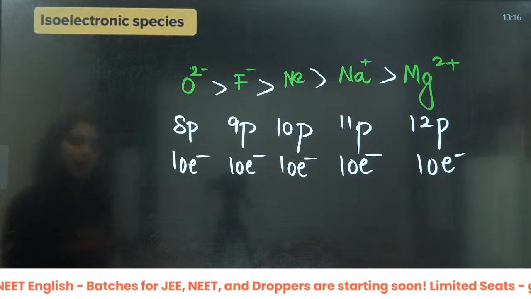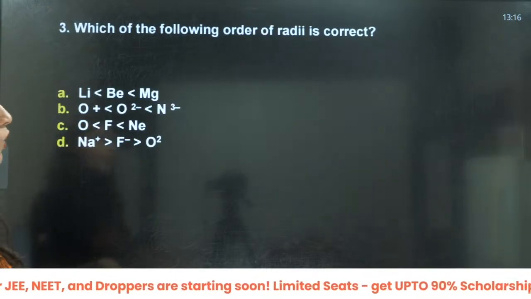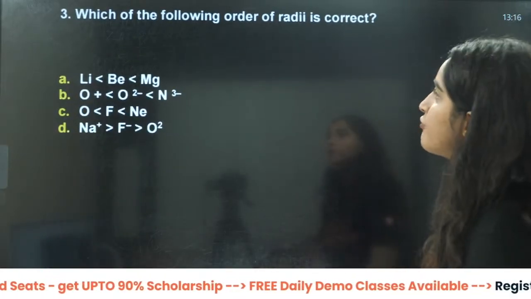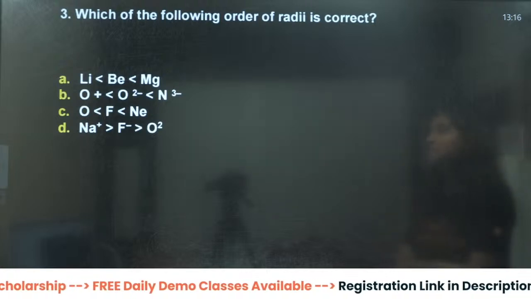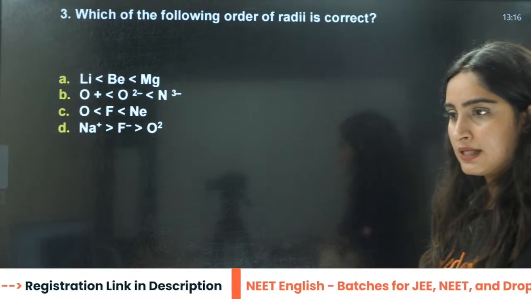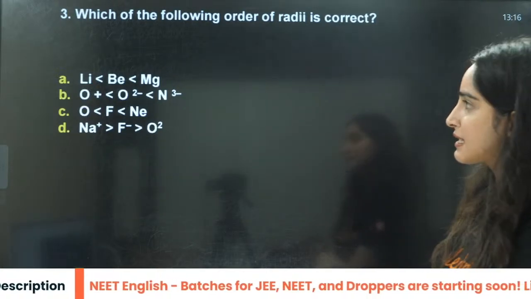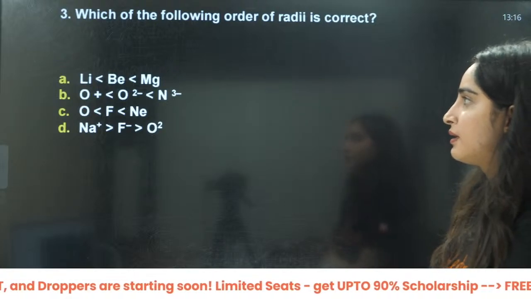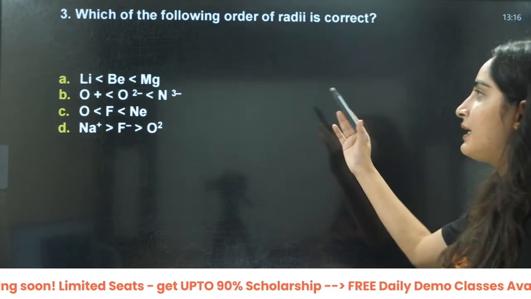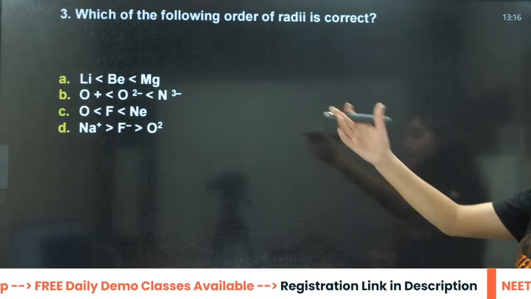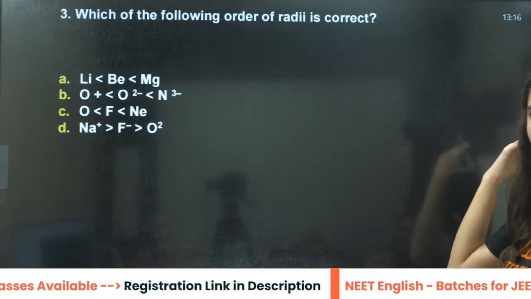Yes? Now, what is the answer to this one? Which of the following order of radii is correct? Lithium, beryllium, magnesium. That is going this way, right?